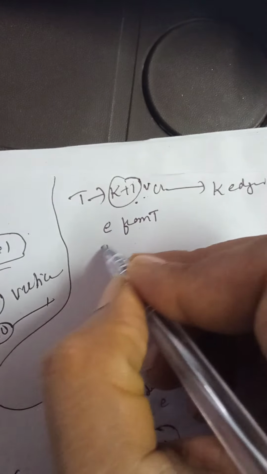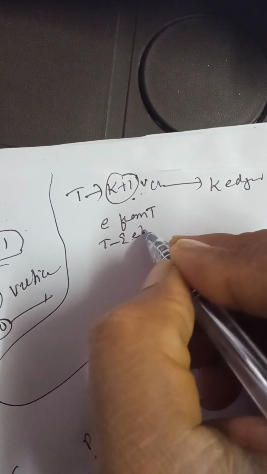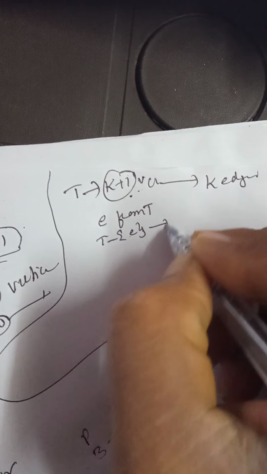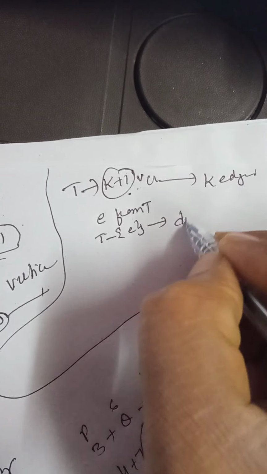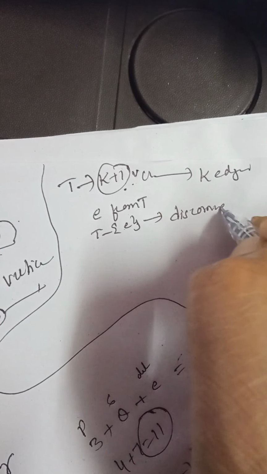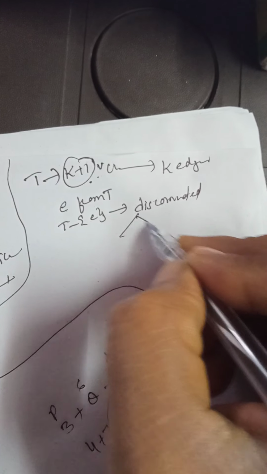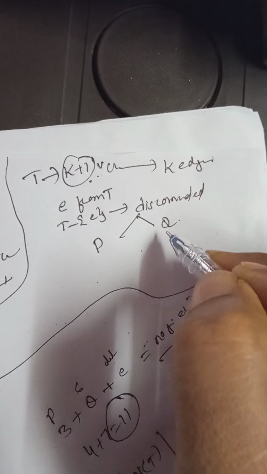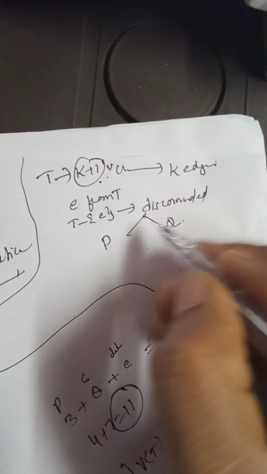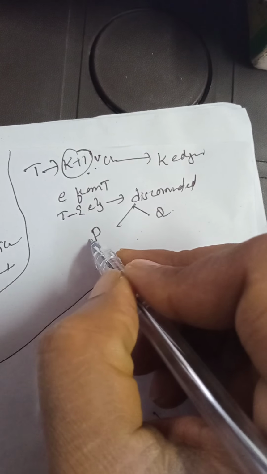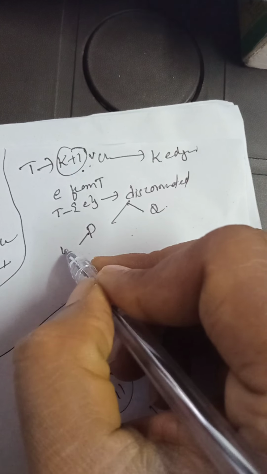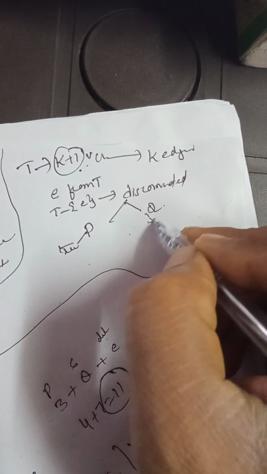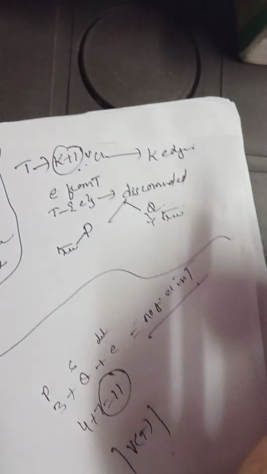That means we are deleting an edge from T, then the resultant graph is disconnected. It contains two components. One component is P, another component is Q. Right? Now this P, the first component, is a tree and the second component is also a tree.